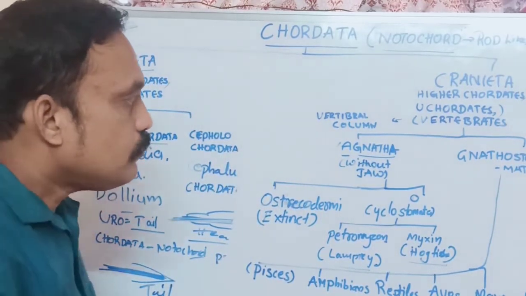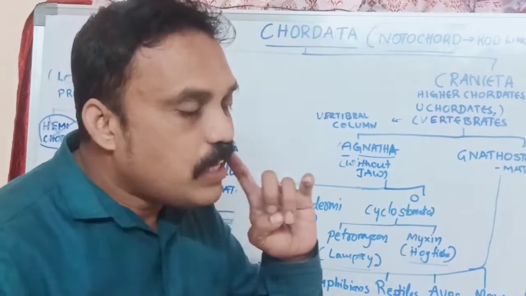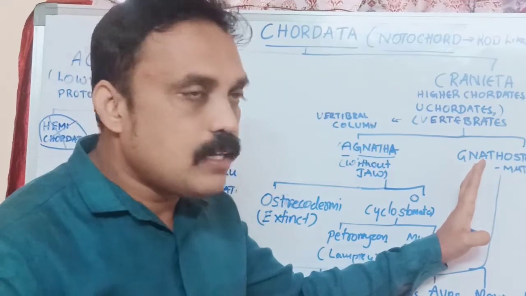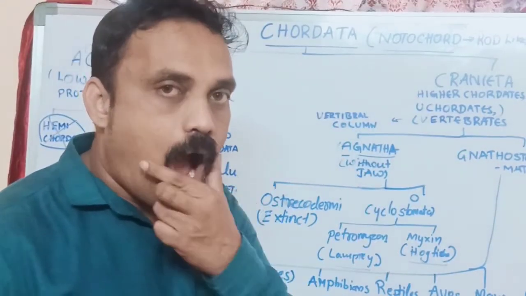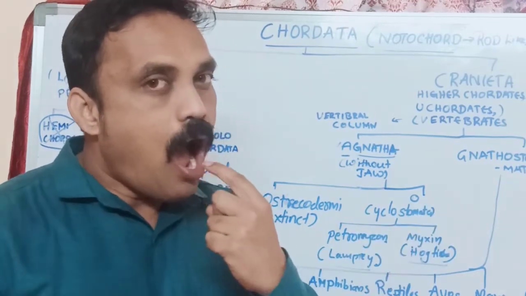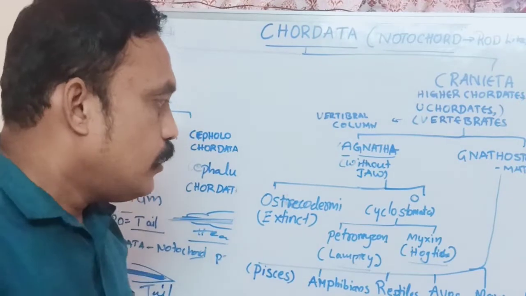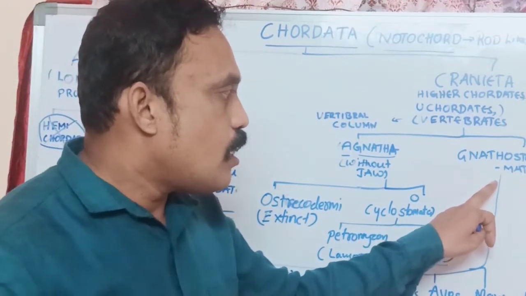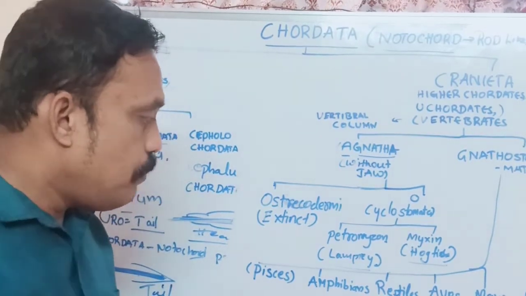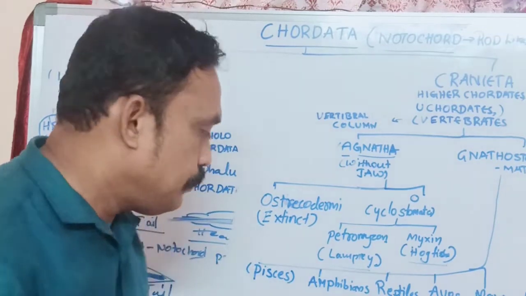In these organisms having jaws, upper jaw and lower jaw, the mouth is located between two jaws, so it is called gnathostomata. Gnathostomata is divided into fishes, amphibians, reptiles, aves, and mammals.